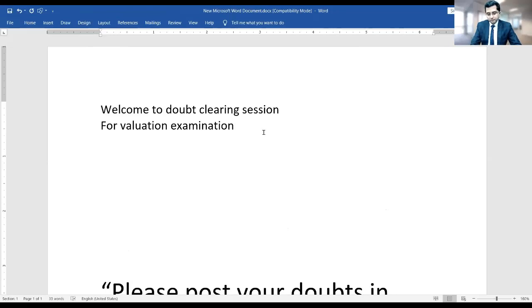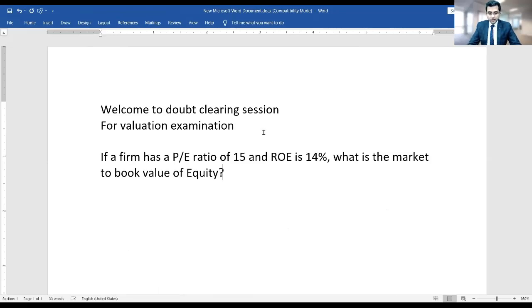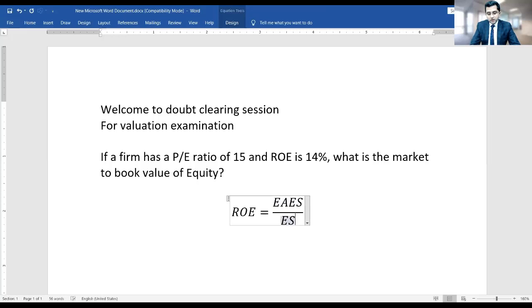So that's your question. Let me tell you the formula for return on equity: earning available to equity shareholders divided by equity shareholders' fund.